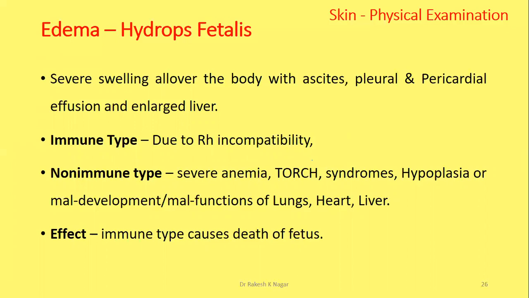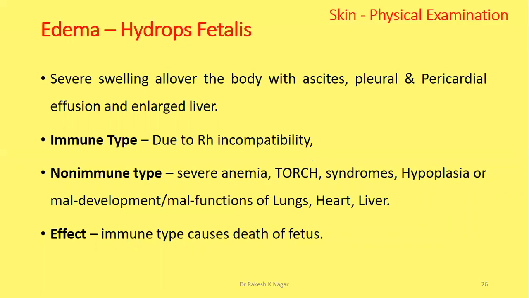The most common reason is the immune type, Rh incompatibility. If the mother is Rh negative and the fetus Rh positive, it may cause fetal incompatibility in the second child, not in the first child.